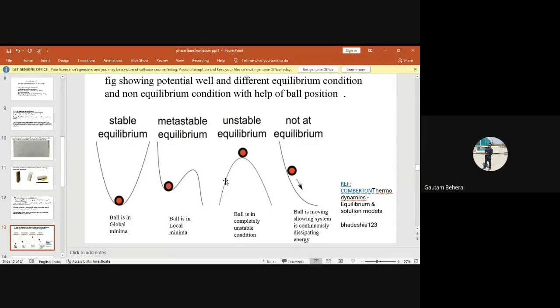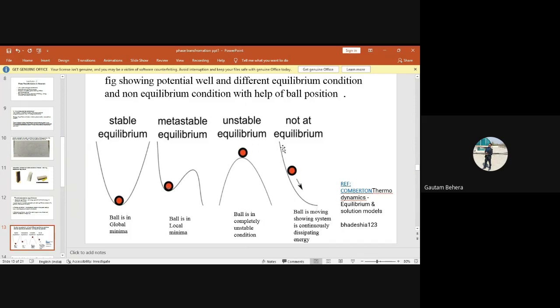If it falls back to this one or this side, these positions you cannot define as stable equilibrium or metastable equilibrium. This position may be metastable, may be stable. Similarly, this position may be stable, may be metastable. If the situation is like this, then it is obviously stable. But if the situation is like this, after reaching here, then this will be metastable equilibrium.